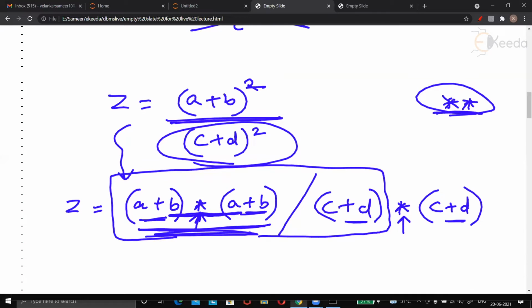I hope you are understanding. But we don't want this. We want this entire thing to be done first. Check this. So I will have to put one more bracket over here and one more bracket over here so that the entire thing is done.